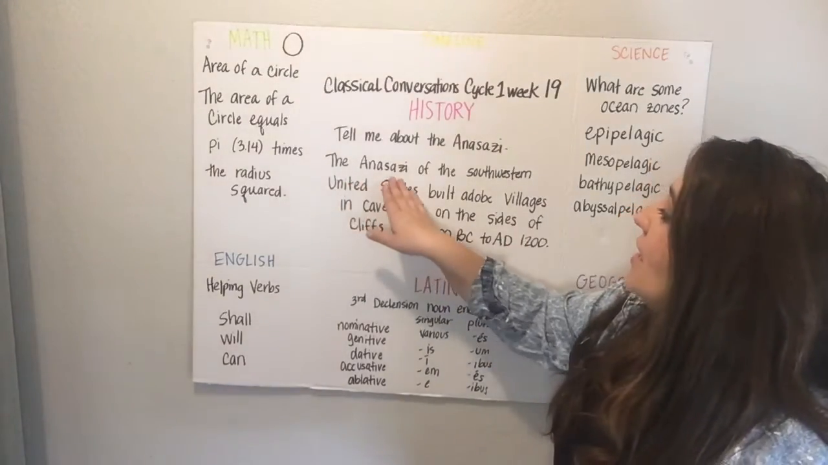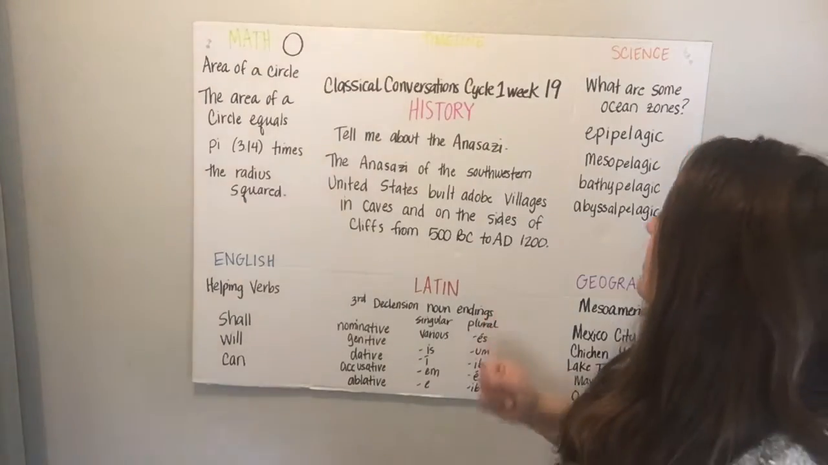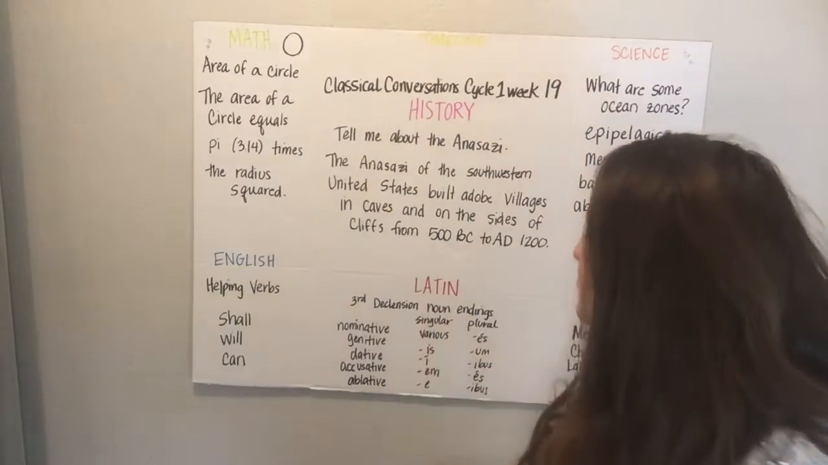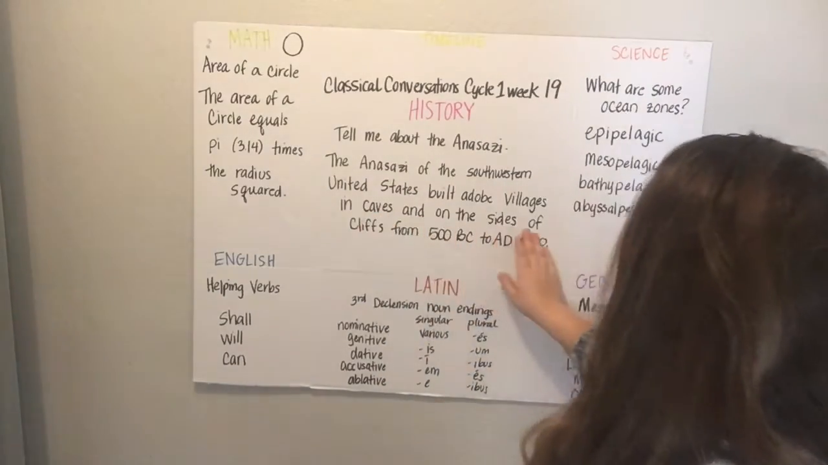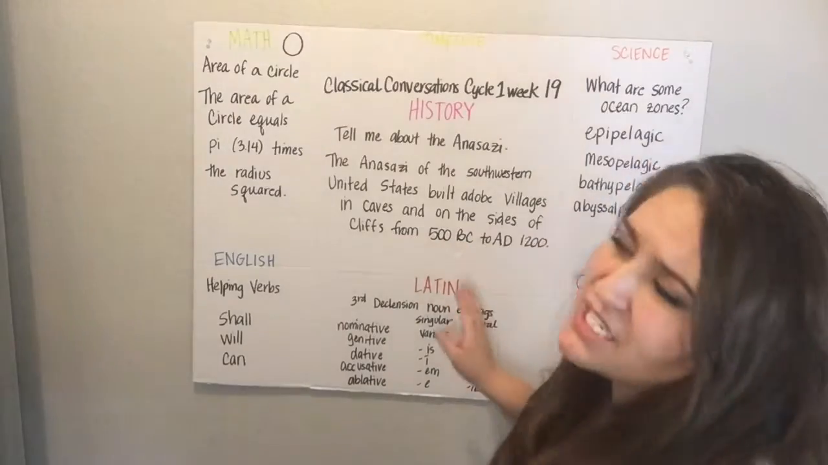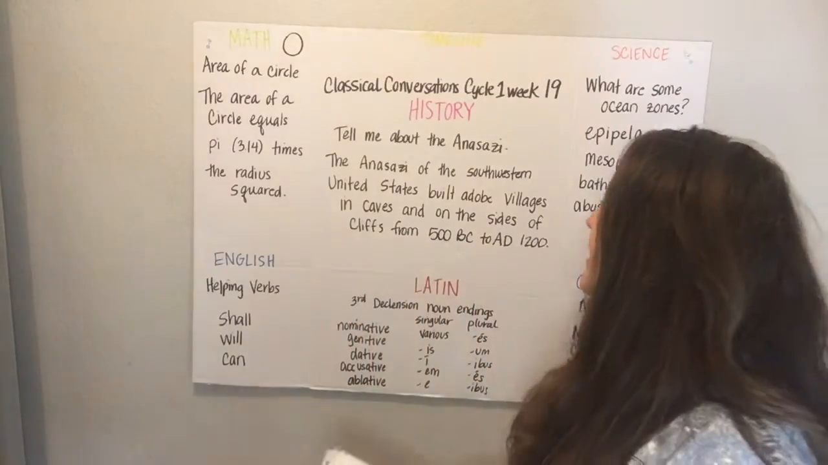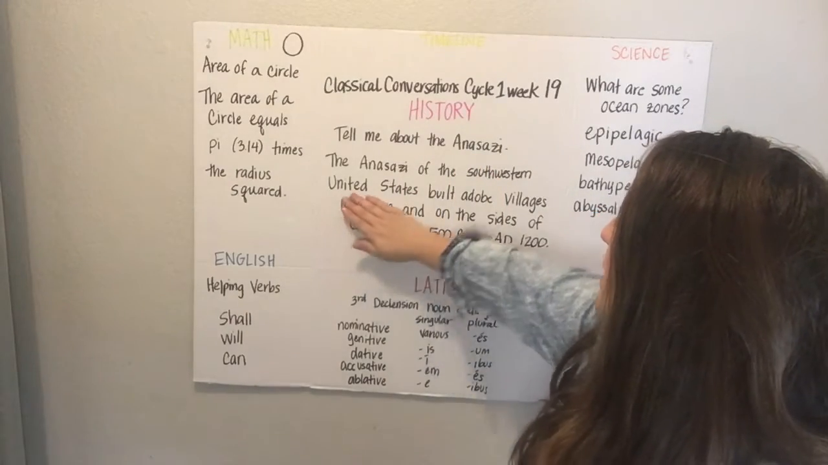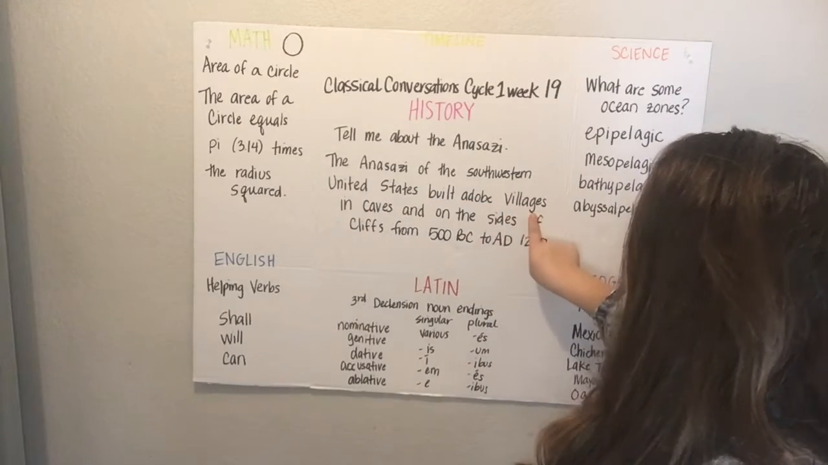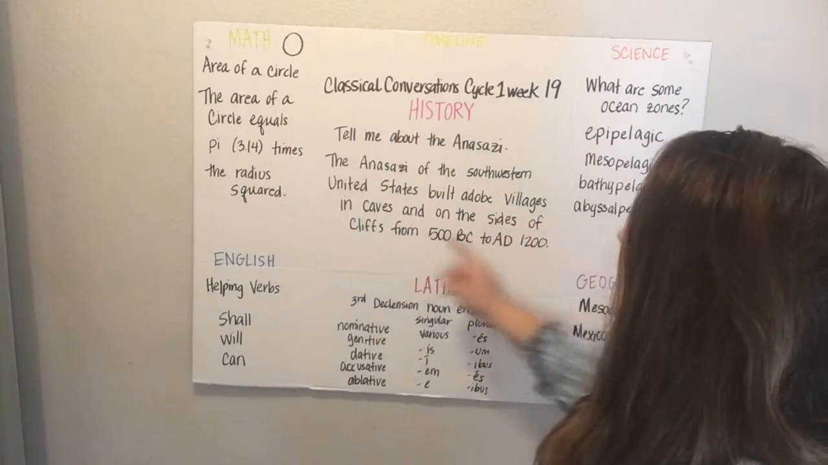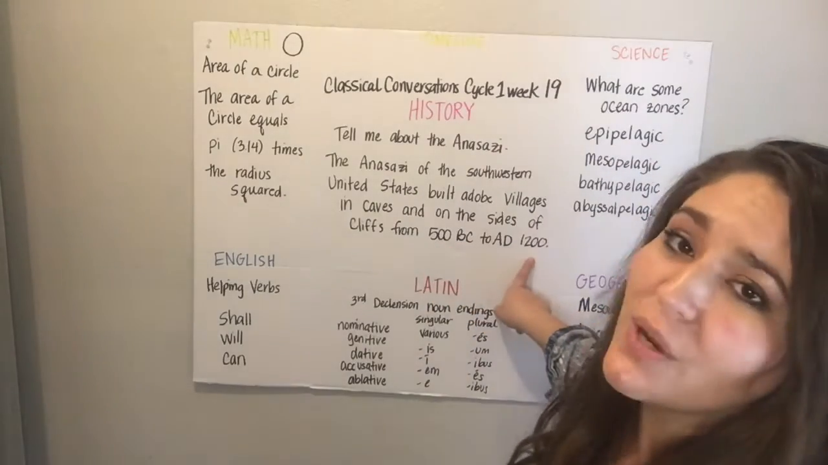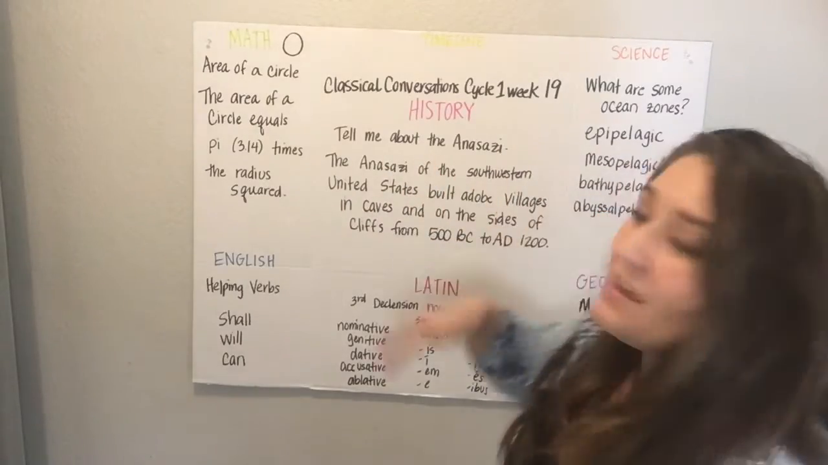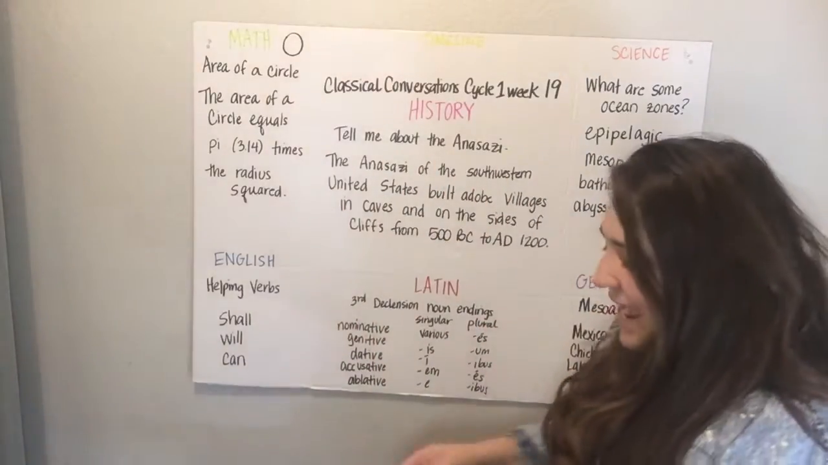The Anasazi of the southwestern United States built adobe villages in caves and on the sides of cliffs from 500 BC to AD 1200. The Anasazi of the southwestern United States built adobe villages in caves and on the sides of cliffs from 500 BC to AD 1200. You got it. That's about the Anasazi. Let's move on to Latin.